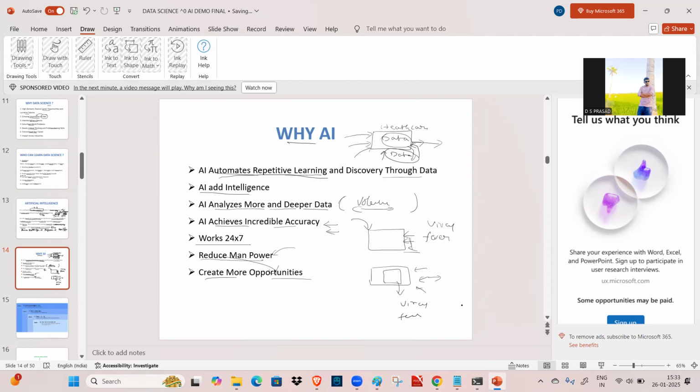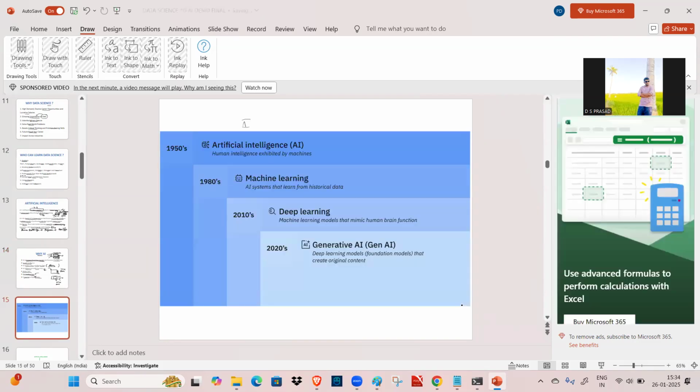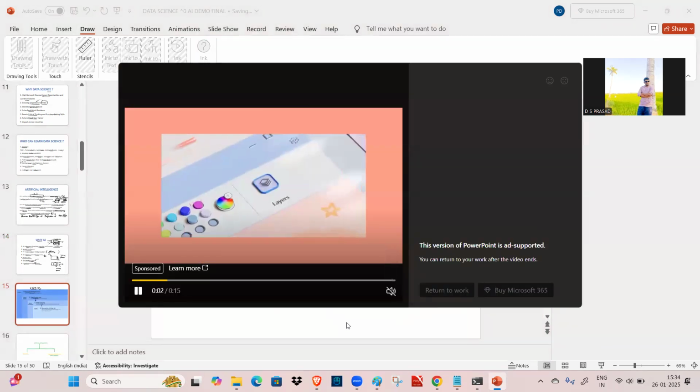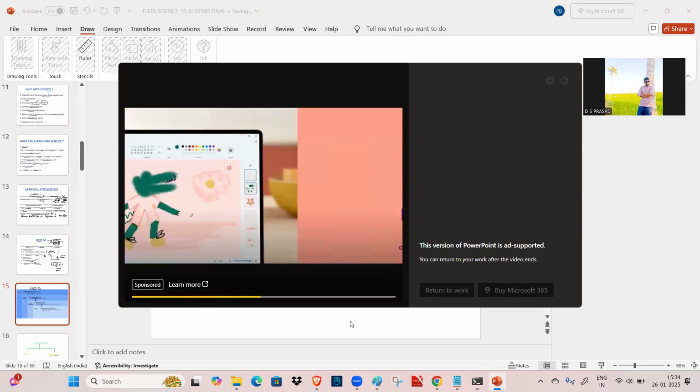Nowadays it is trending that if we lose 1 lakh positions, or lakhs of jobs, with the help of AI, we are going to get millions of jobs. That is the advantage of it. And see here, this is an image given by IBM. In the 1950s we had artificial intelligence, and its subfield, machine learning, came in the 1980s. Machine learning has a subfield called deep learning, in the 2010s. And in the 2020s we got generative AI as the latest technology. This is how it is interconnected.